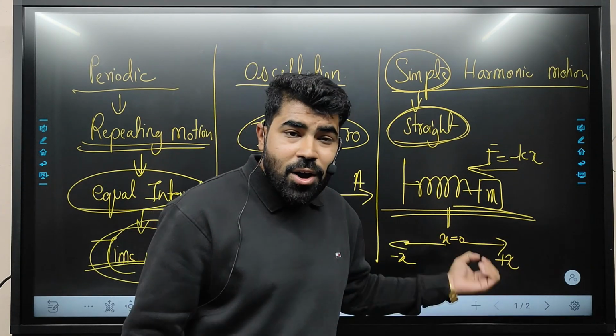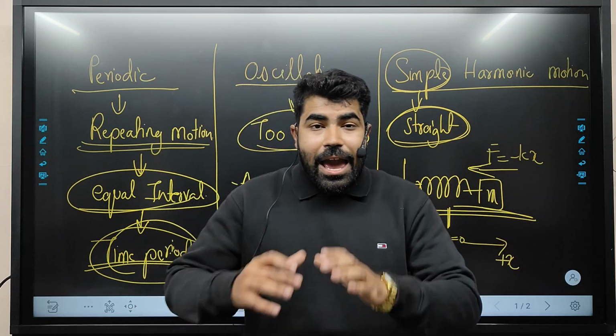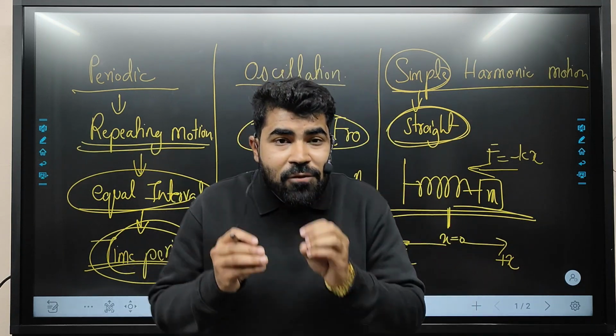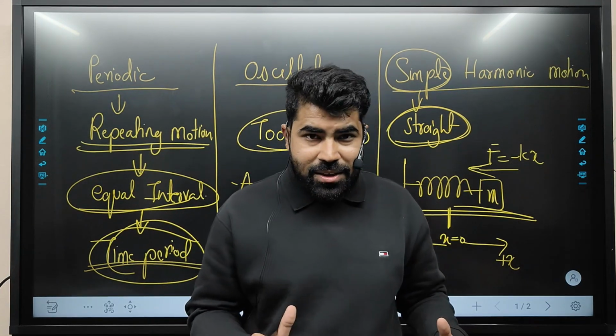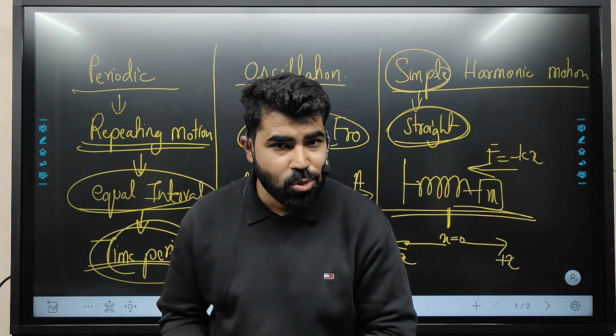So this is called simple harmonic motion. Any type of oscillation which is in a straight path, that is called simple harmonic motion.